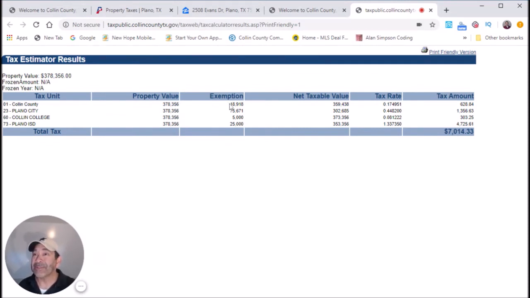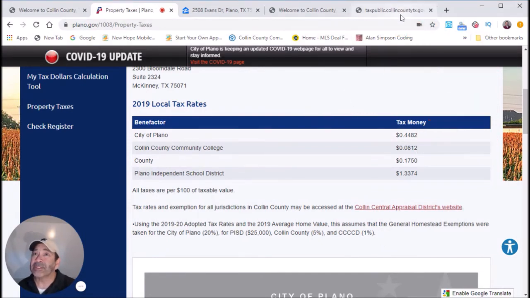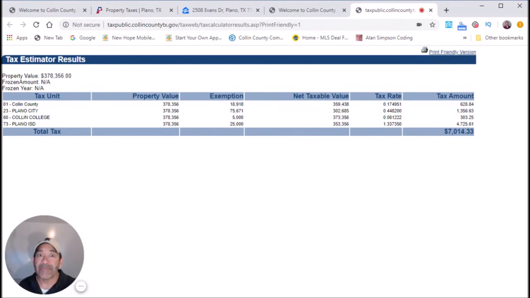You're still going to have exemptions. And to find out a little bit more about these exemptions, you go to Plano property taxes, and it kind of explains it right here. City of Plano 20%, Plano Independent School District 25%, Collin County 5%, and Collin Community College, it's about 1%. But just go over here to get more accurate. We'll give you a little bit more of a detailed tax amount for this property.